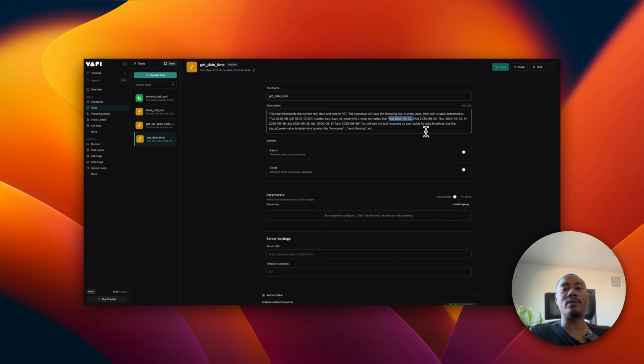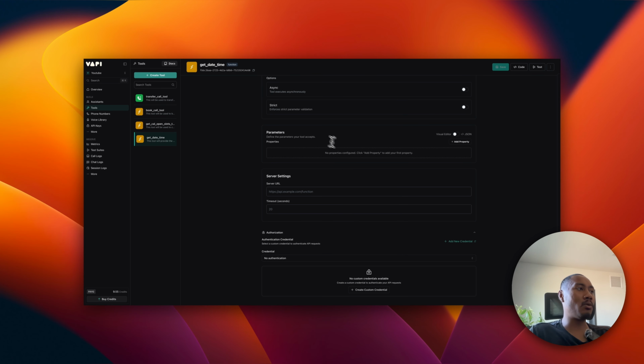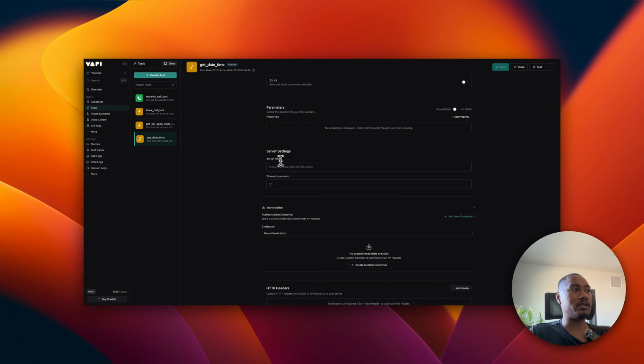And yeah, so you'll use this response as your guide for date handling. Use the day of week value to determine queries like tomorrow, next Monday, and so forth. And we won't need to provide any parameters for this. But for the server settings, we'll need to provide the webhook URL. Again, we'll get that later on when we start creating our Make scenarios.